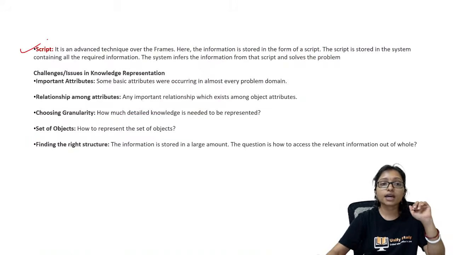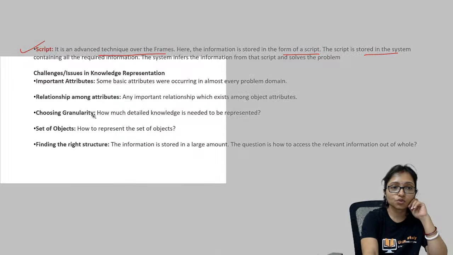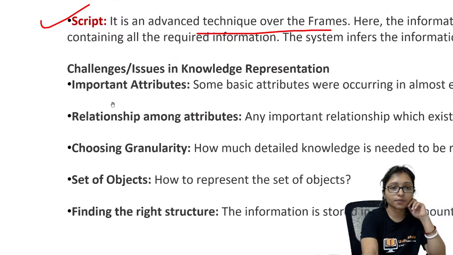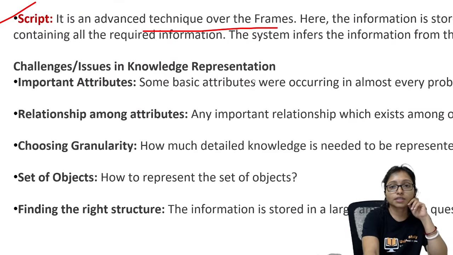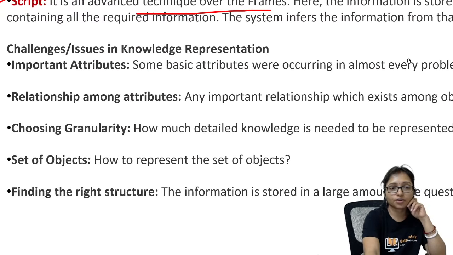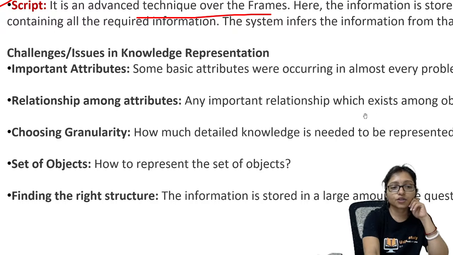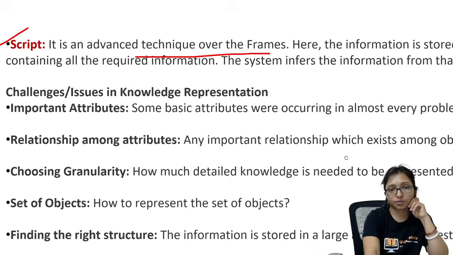So script, here is the script. Script is the action centric representation. Here it is going on as per the challenges. I am zooming it a little bit so that you can see that. Challenges and issues: important attributes, relationship, choosing the granularity and set of objects. This is the script.